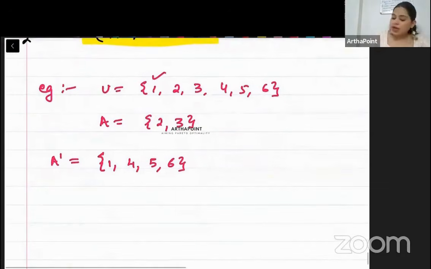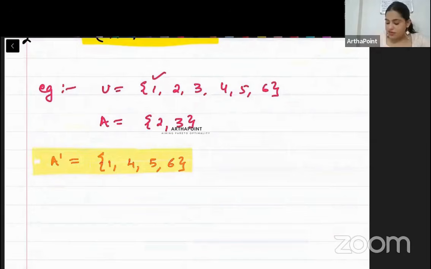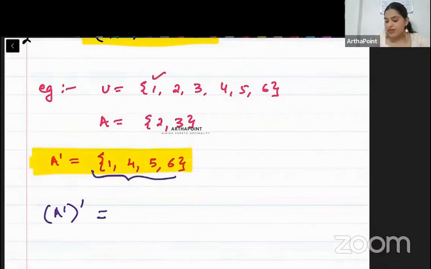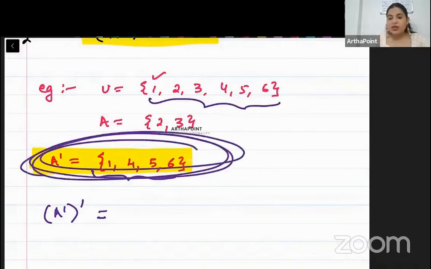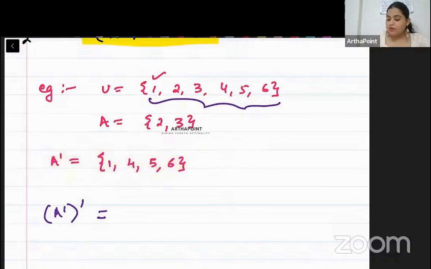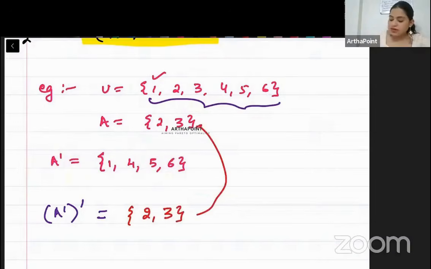Now I want to find the complement of this again. So when I find the complement of this again, that means I will remove these elements from the union. We have to take the complement of this set, so this set will be subtracted from the union. So when I subtract 1, 4, 5, and 6, I will be left with 2 and 3, which is nothing but A. So A complement's complement will be A itself. I hope this is clear to you. Next property.